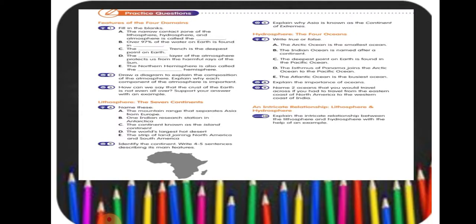Question number 2, draw a diagram to explain the composition of the atmosphere. So first you draw the diagram and mark the compositions of the gases there. Then explain why each component of the atmosphere is important. So after drawing the diagram, you explain with each component the importance of each component.